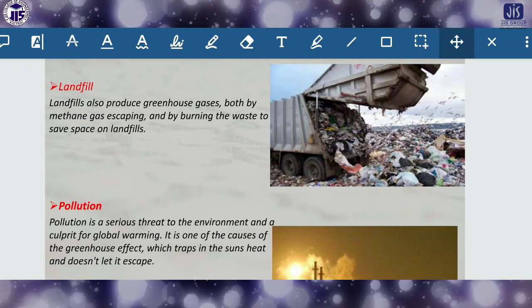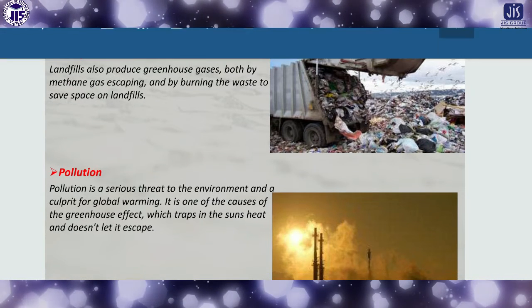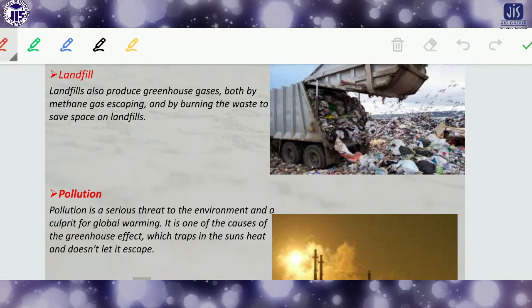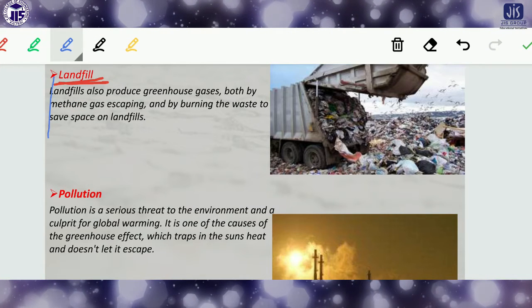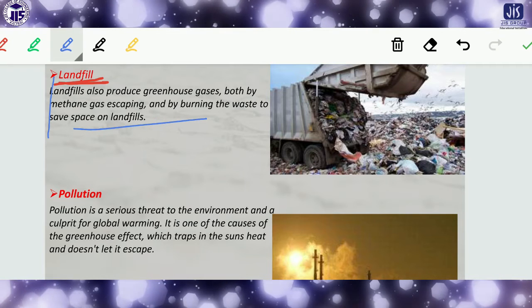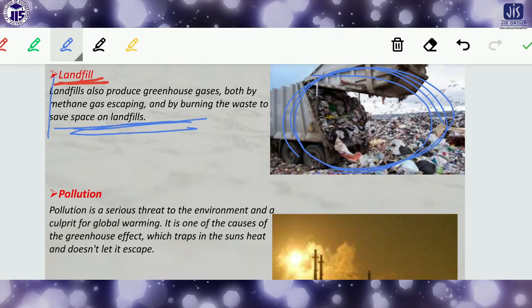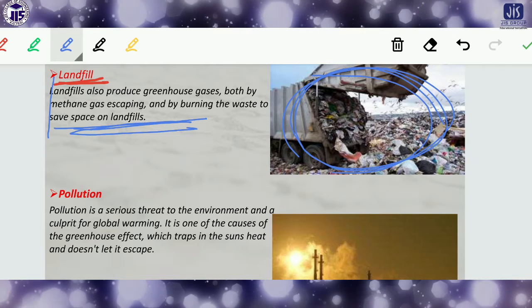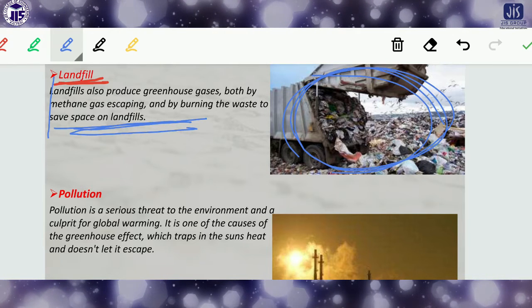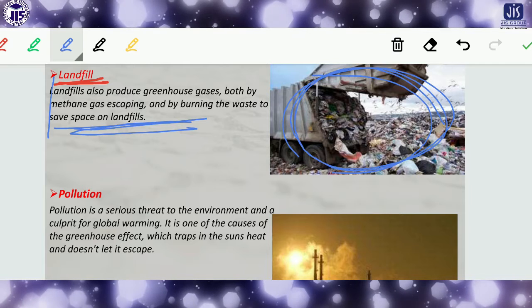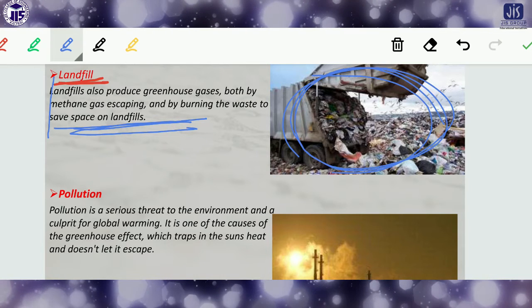So first of all, look here, there's another thing also. This is the landfill. Due to landfill, you know that landfill also produces greenhouse gases, by methane gas escaping and by burning the waste to save the space of the landfill. So in this way, this is a main problem. I think all of you are very much familiar with this kind of thing. This is the major pollution which is coming from it, and some kinds of greenhouse gases are also produced due to this landfill.